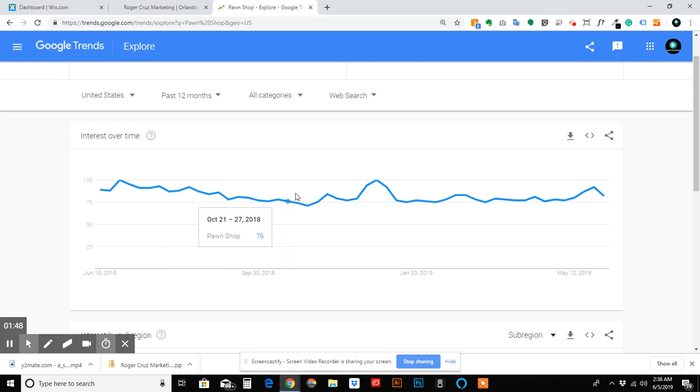It shows interest over time. It's basically the same. There's a little peak in December, which makes sense, because people kind of pawn things for the holidays. It peaks again in June, about the same. I wonder why. But this is something like a trend. So you kind of notice the trend.